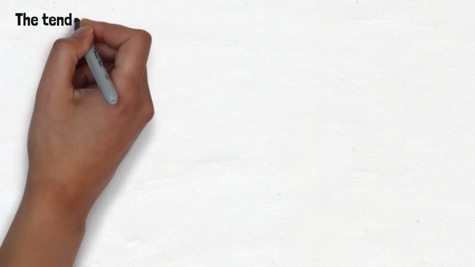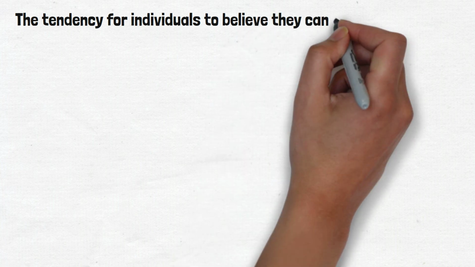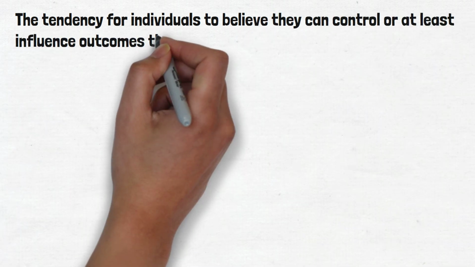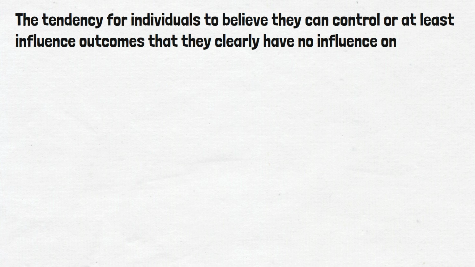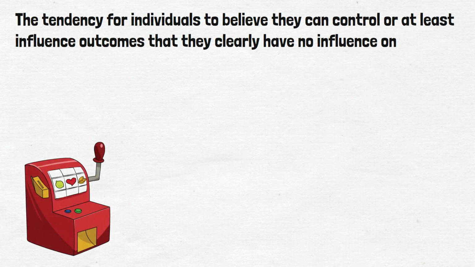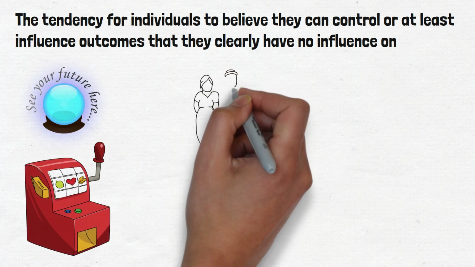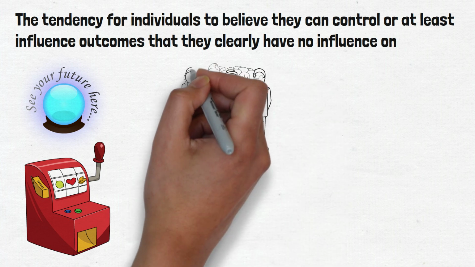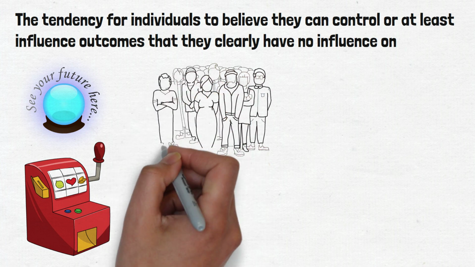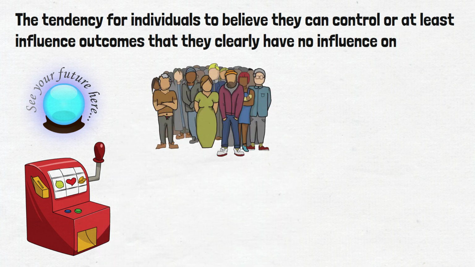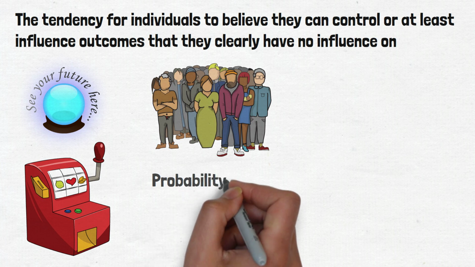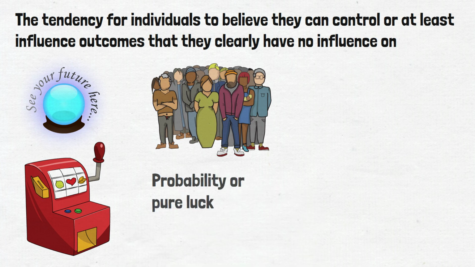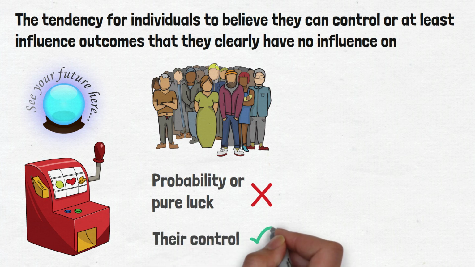Number 7. Illusion of control. Illusion of control is the tendency for individuals to believe they can control or at least influence outcomes that they clearly have no influence on. This bias can influence gambling behavior and belief in the paranormal. In studies conducted in psychokinesis, participants are asked to predict the result of a coin flip. With the two-sided fair coin, participants will be correct 50% of the time. However, people fail to realize that probability or pure luck is responsible and instead see their correct answers as confirmation of their control over external events.